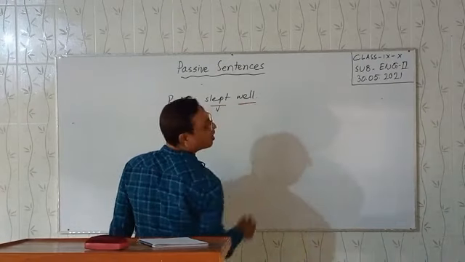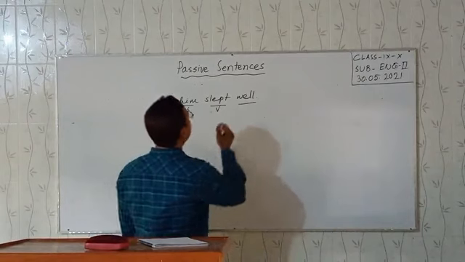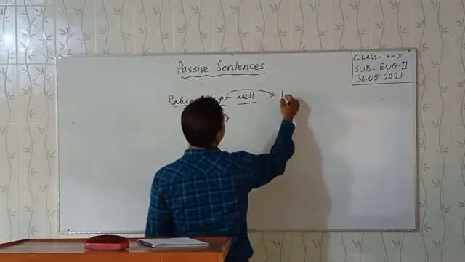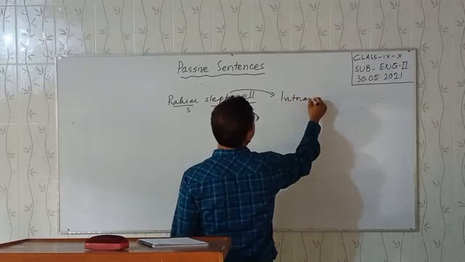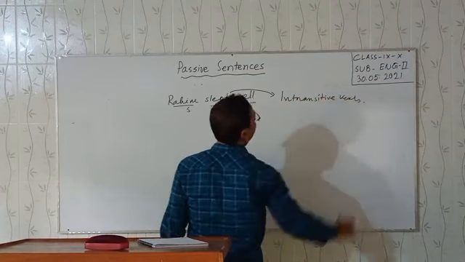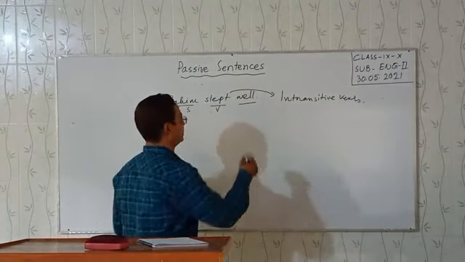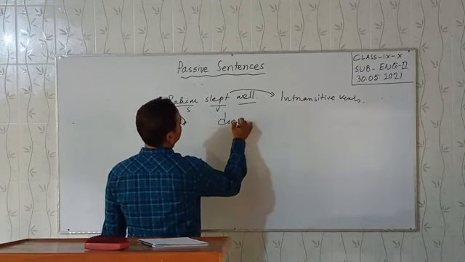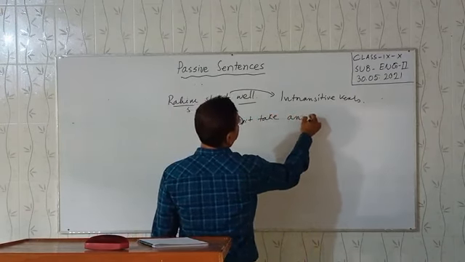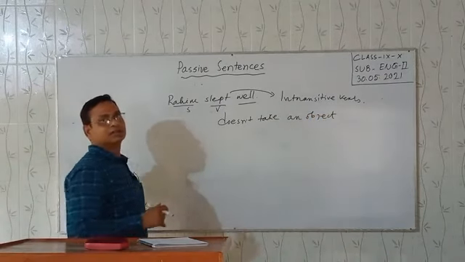This is not the object. So, this kind of verb is an intransitive verb. What is an intransitive verb? An intransitive verb does not take an object. Intransitive verb কোনো object গ্রহণ করে না।